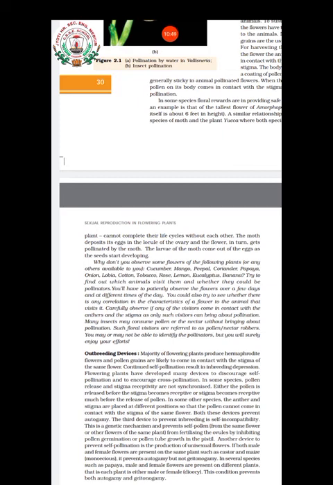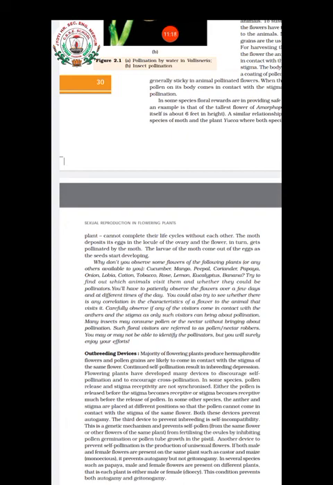Understood? So we have studied the different pollinating agents till now. You have to remember the wind pollinated plants and their specialities: the pollen grain speciality, the flower speciality, and the examples. Then we studied the water pollinating plants and their examples, which you have to study clearly.